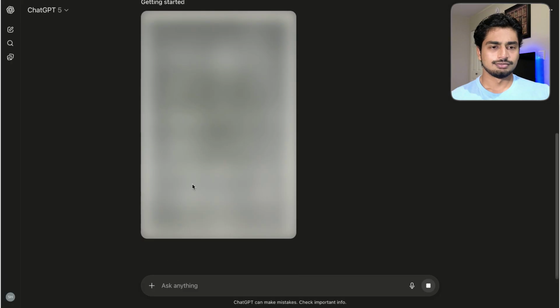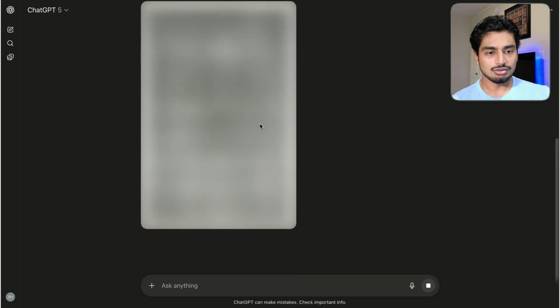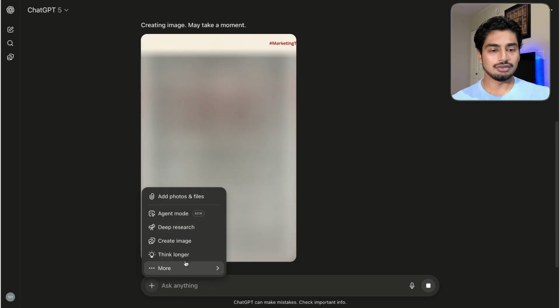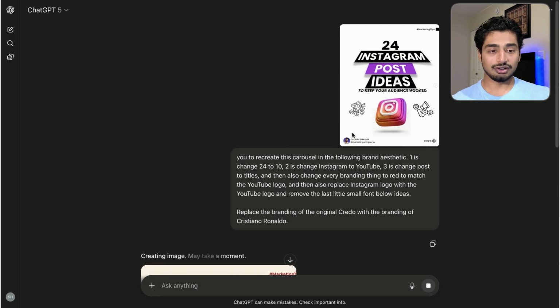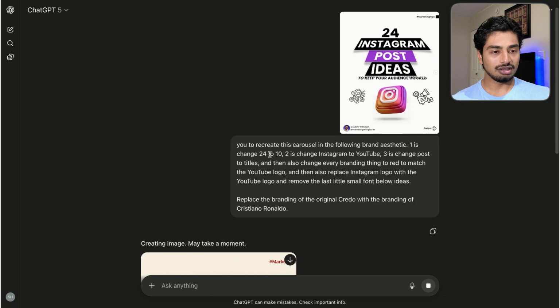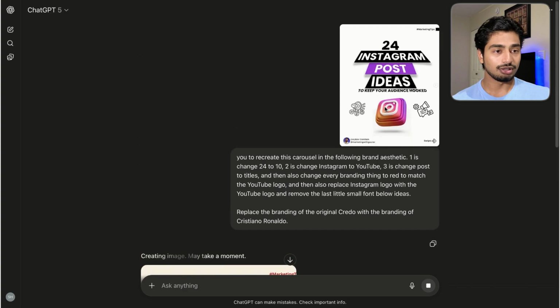First, we have this. It looks black so far, so I don't know what it's doing. Another thing to note here is I didn't even hit create an image. I just want to test base GPT-5, see what it does. All right, so it says marketing. Looks good so far. There's the 10 instead of the 24. Again, these are the things I said: change 10 to 24, Instagram to YouTube, post to, I believe, titles it was, and then remove this last thing and then change this to a YouTube logo. It's pretty damn good so far.